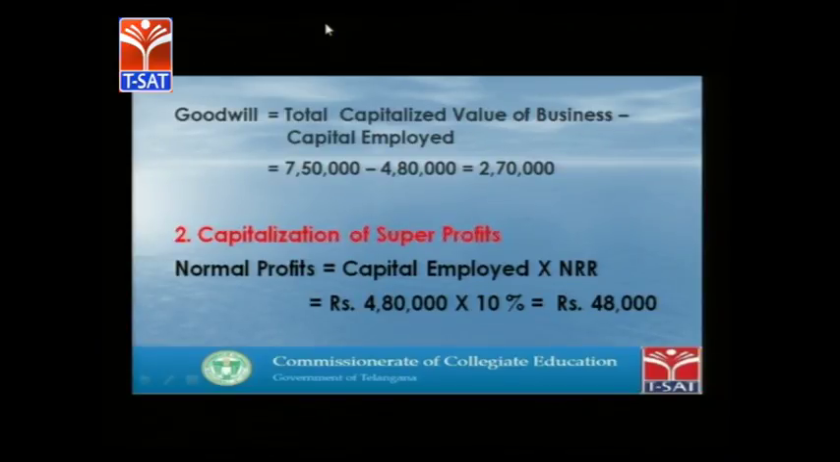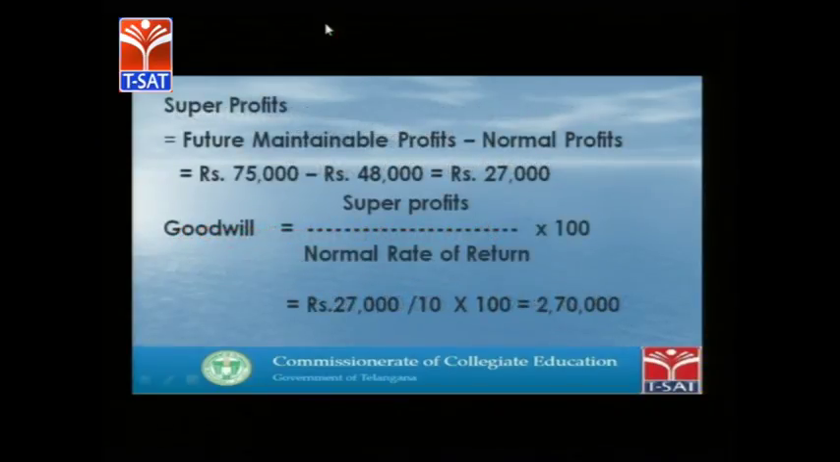So capital employed is 4,80,000, normal rate of return is 10%, which is coming to 48,000 normal profits. Super profits, as we have already seen in the formula, is future maintainable profits minus normal profits. So future maintainable profits 75,000 minus normal profits 48,000 is equivalent to 27,000. This 27,000 is super profits.